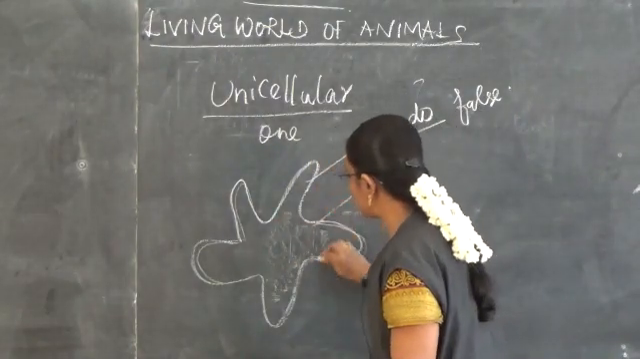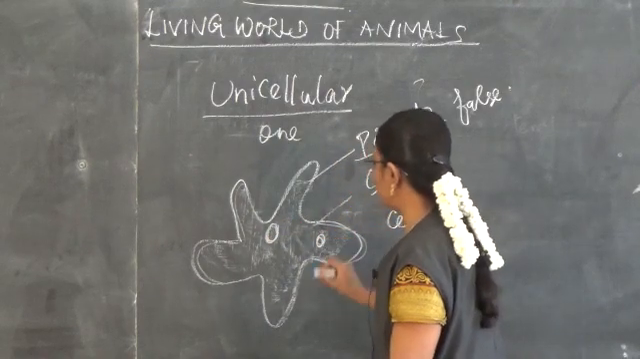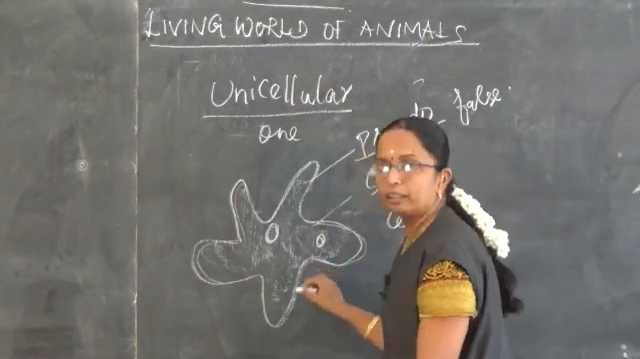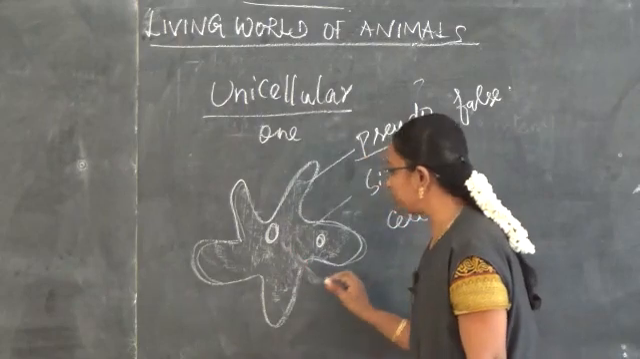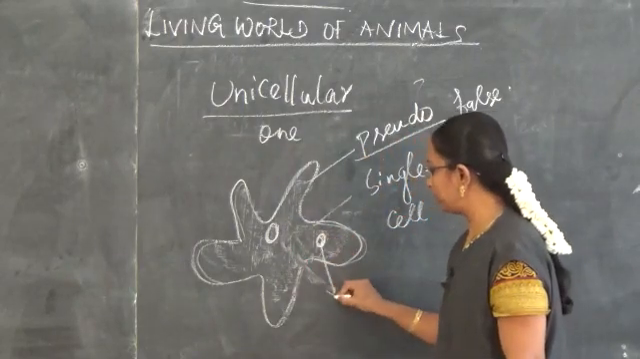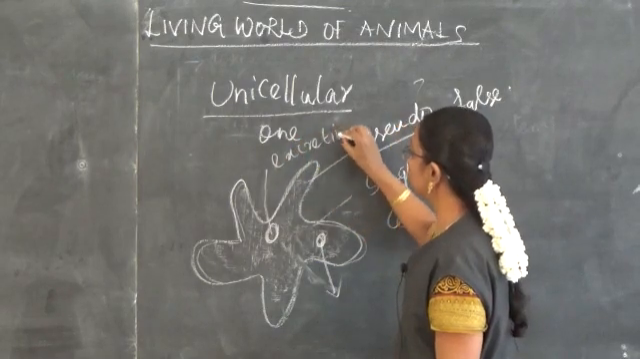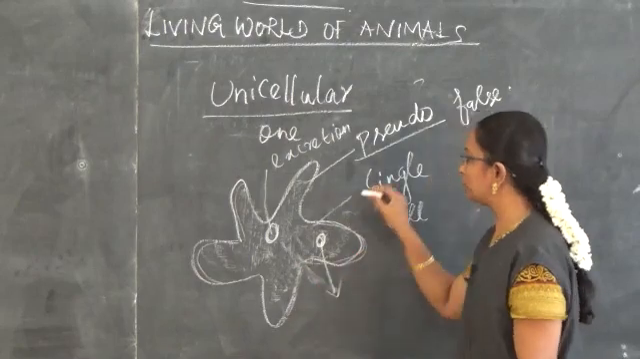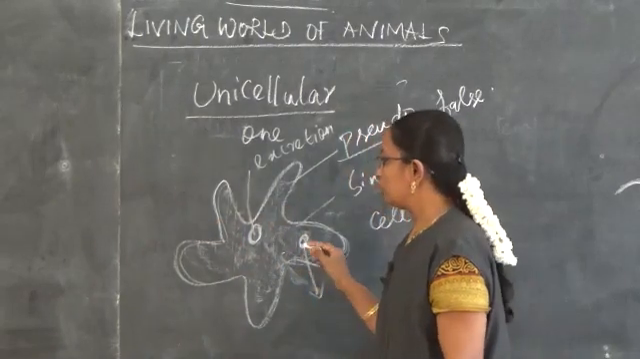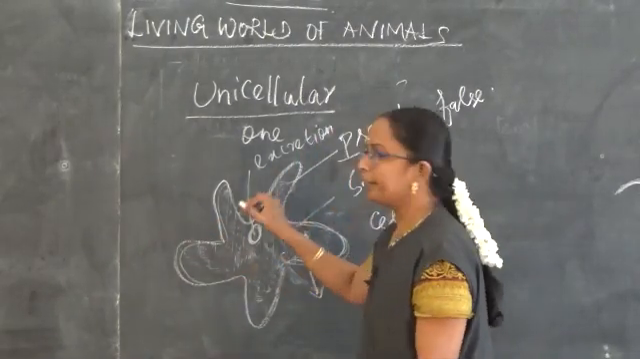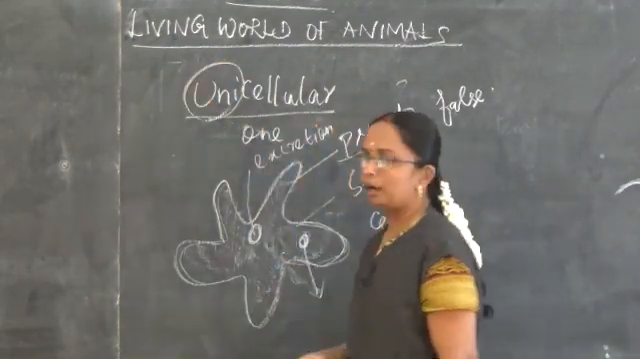Then cytoplasm is there, and then cell organelles, contractile vacuole, and food vacuole are there. When it sees the food, it engulfs it with the help of the pseudopodia, and the food enters it. And then they form the food vacuole there. The contractile vacuole is useful for excretion. With the help of the pseudopodia, that is the false foot, the animal can move from one place to another. So all the activities are carried out with the help of this single cell. So they are known as unicellular organisms.